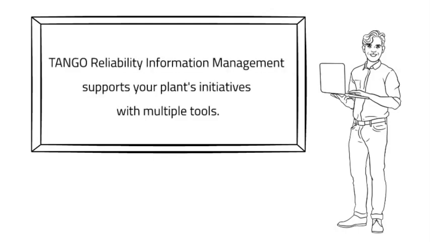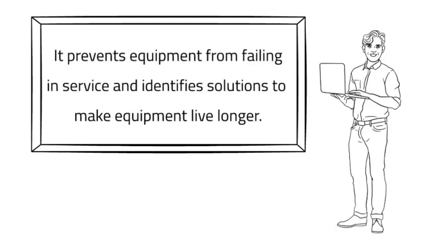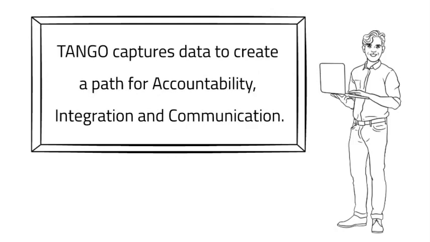Tango Reliability Information Management supports your plant's initiatives with multiple tools. It prevents equipment from failing in service and identifies solutions to make equipment live longer. Tango captures data to create a path for accountability, integration, and communication.